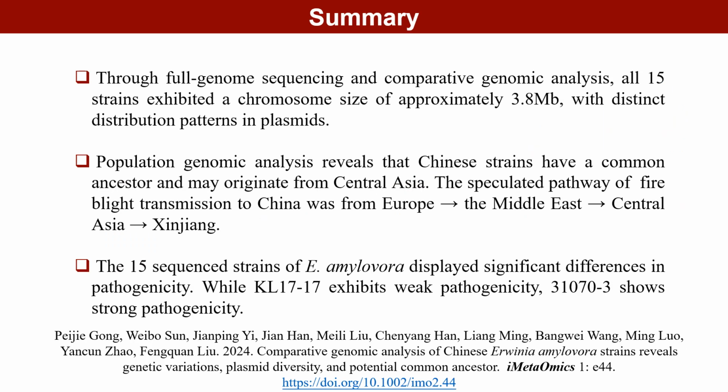To sum up, through full genome sequencing and comparative genomic analysis, all 15 strains exhibited a chromosome size of approximately 3.8 megabits. Population genomic analysis reveals that Chinese strains have a common ancestor and may originate from Central Asia. The speculated pathway of fire blight transmission to China was from Europe, the Middle East, Central Asia, Xinjiang. The 15 sequenced strains of E. amylovora displayed significant differences in pathogenicity. While KL17-17 exhibits weak pathogenicity, 31,070-3 shows strong pathogenicity.